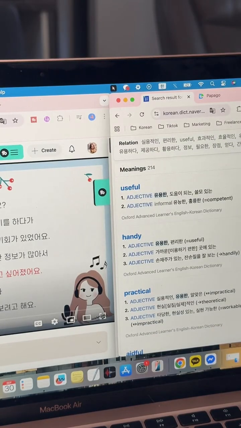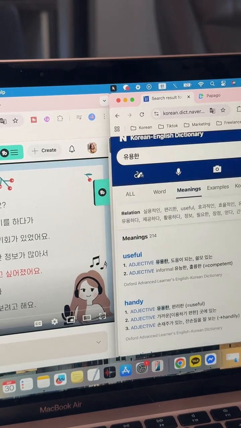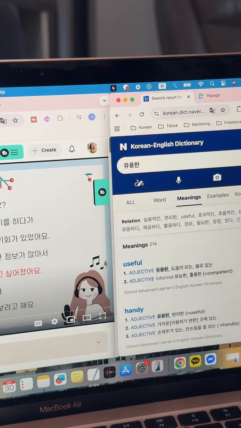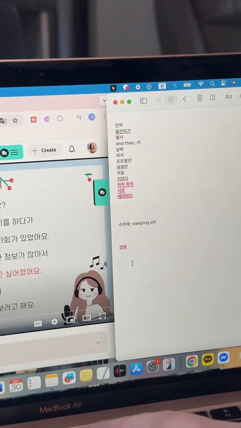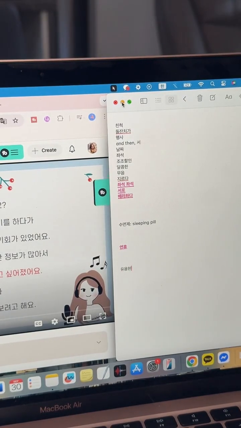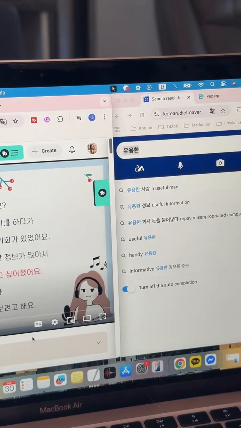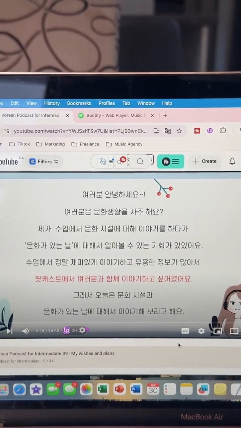So I'm not sure, practical, useful. That would be correct, but as a verb, I'm not sure which verb that would mean. But as an adjective, this would mean useful. So let me write that because that is a useful word. Okay, useful, yes.